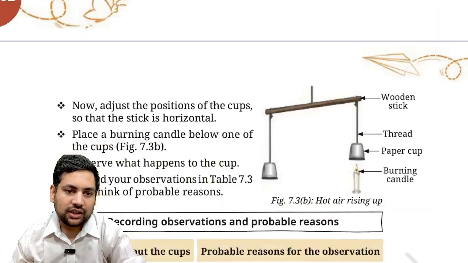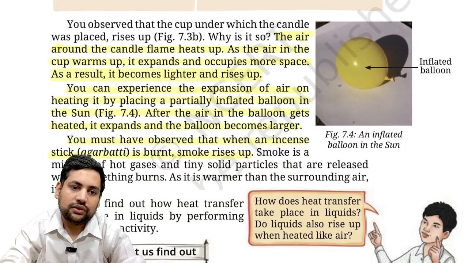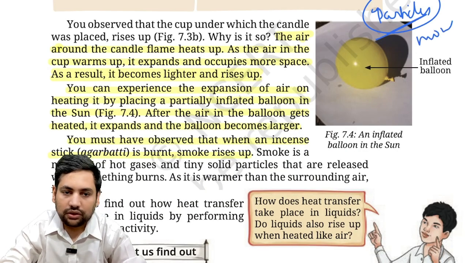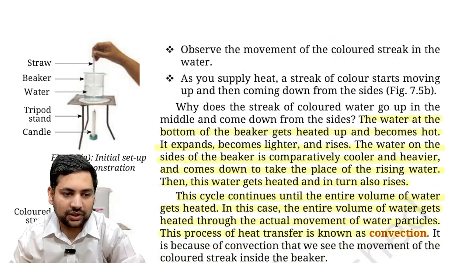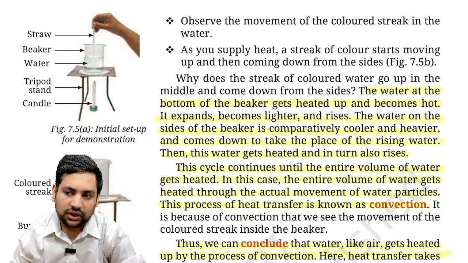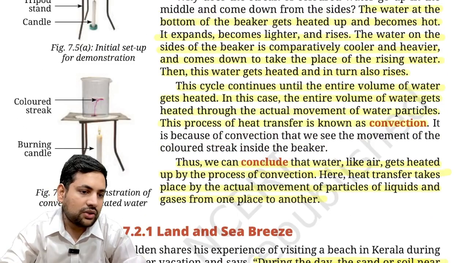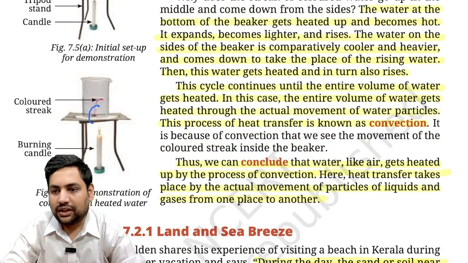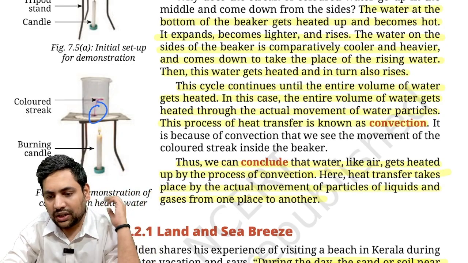Then you come to convection. Now convection is slightly different. So here what happens? Here the particles itself move. Okay. Now see this example. Now here what they have done, they have taken water, and now here they have kept potassium permanganate. Now what is this? This is something that will look pink or purple to you.